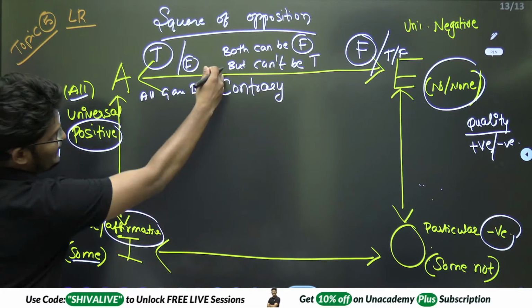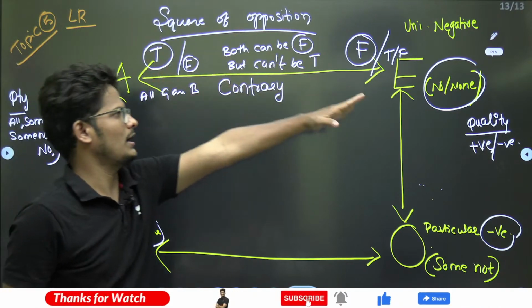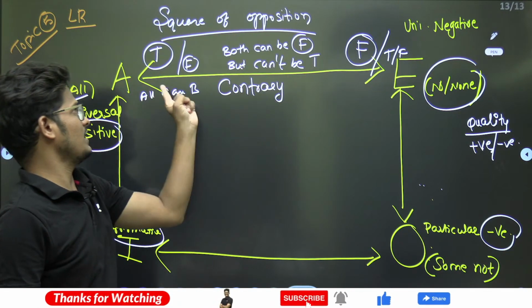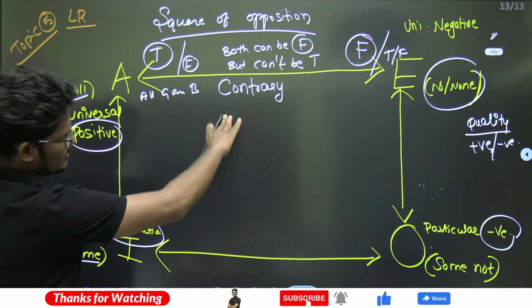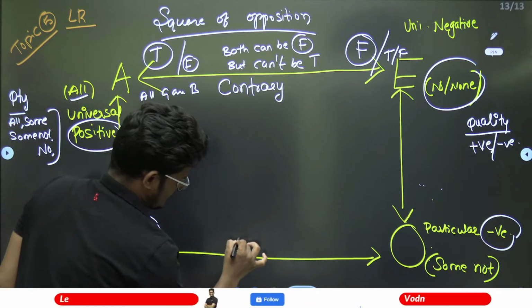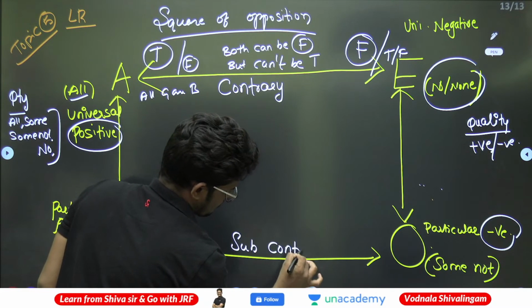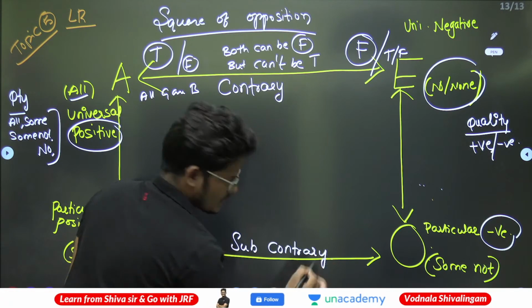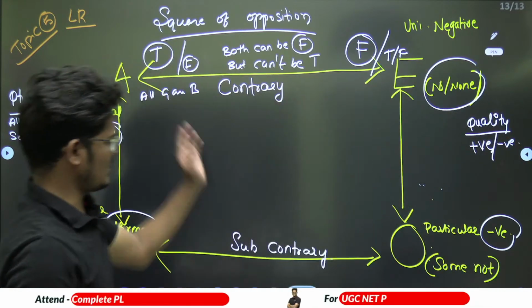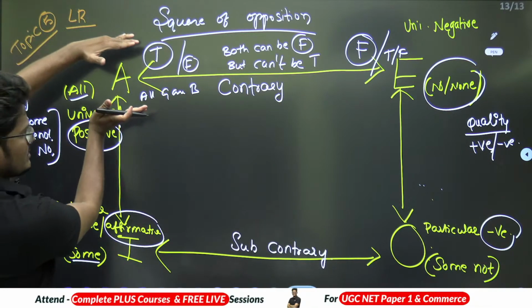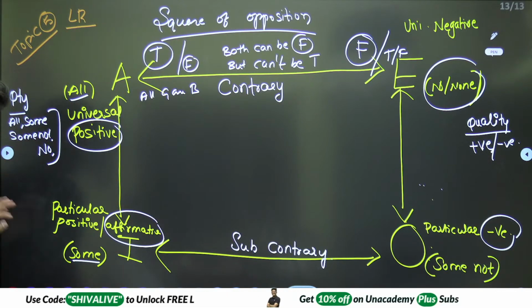Now opposite to this, contrary. In the contrary, if A is true then E must be false. If A is false, E can be true or maybe false also. So opposite to the contrary, sub-contrary, right? Sub-contrary is opposite to the contrary. So the relationship between A and E is called contrary. Opposite to that, sub-contrary will be there.